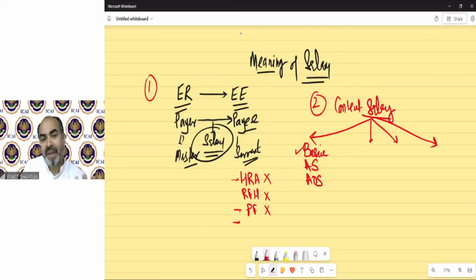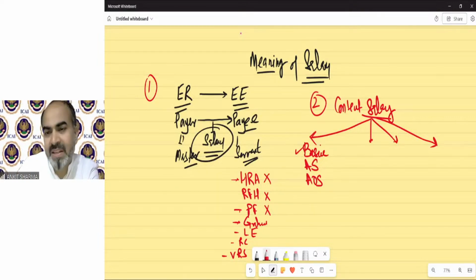Then we have gratuity provision. We have leave encashment provision, we have retrenchment compensation provision, we have VRS provision. So in all these provisions, we need to include the basic salary at least. And if your basic salary is wrong, that means all these provisions' solutions will also be wrong. So, very focused, very precisely, you have to find the correct basic salary. Fine. Then the second component is taxable allowance.